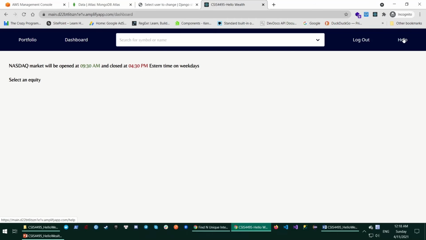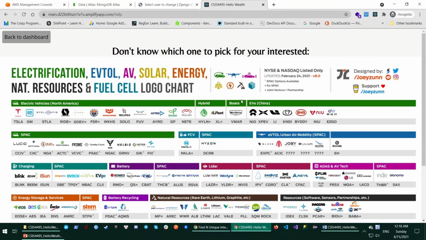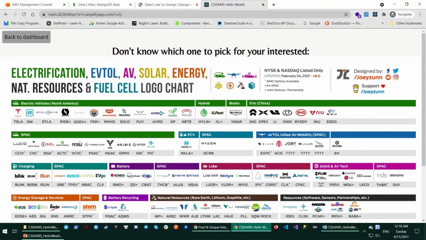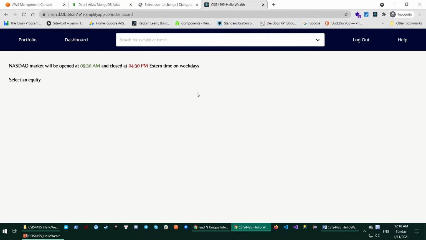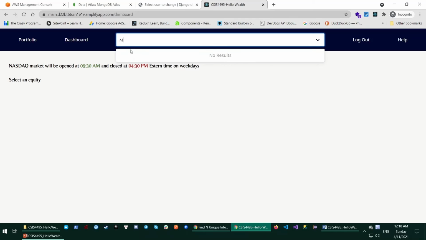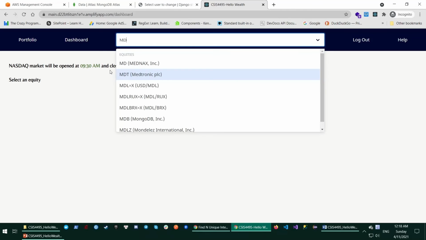And as from the midterm, I still give the user some tips and advice to buy if they don't have any idea about the stock. At the moment, we only have prediction data for some stocks.